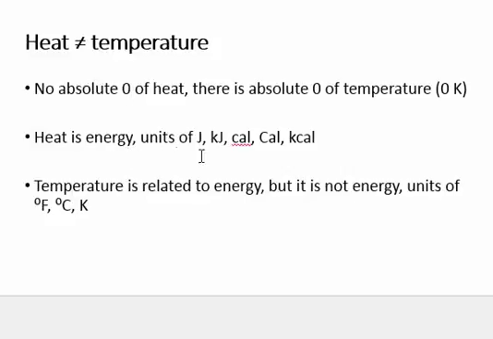Heat is a type of energy and can be expressed in units of joules (capital J), kilojoules (lowercase k, capital J), calories (cal, lowercase), or Calories with a capital C, which is equal to kilocalorie (kcal, all lowercase). Temperature, on the other hand, has units of degrees Fahrenheit (degree symbol, capital F), degrees Celsius (degree symbol, capital C), and Kelvin (capital K).